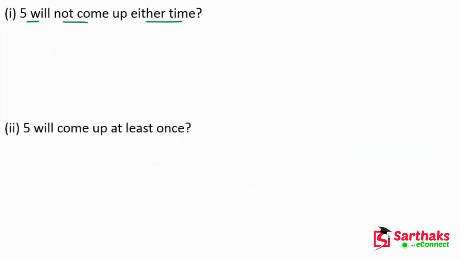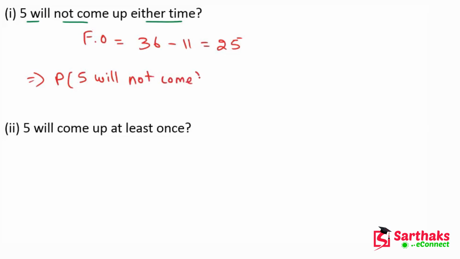So the favorable outcomes are 36 minus 11, which equals 25. Now we can easily find the probability when the 5 will not come, which is 25 upon 36. So this is our answer for this question.